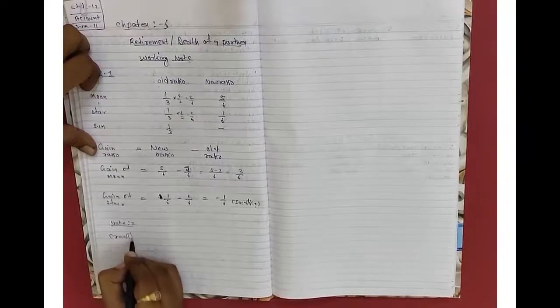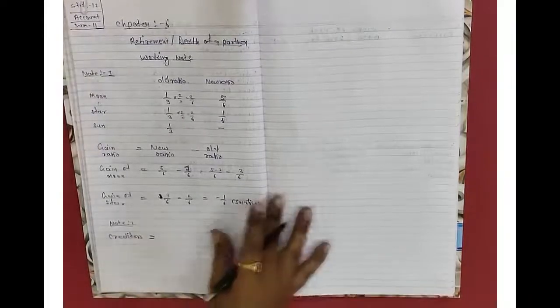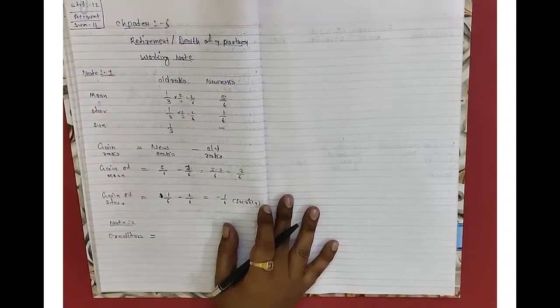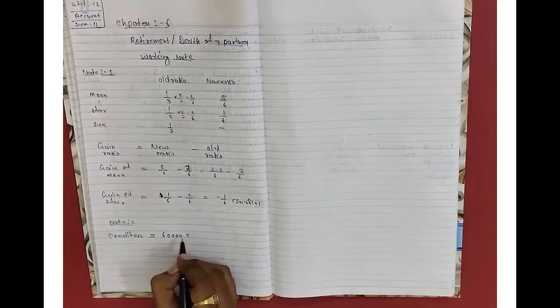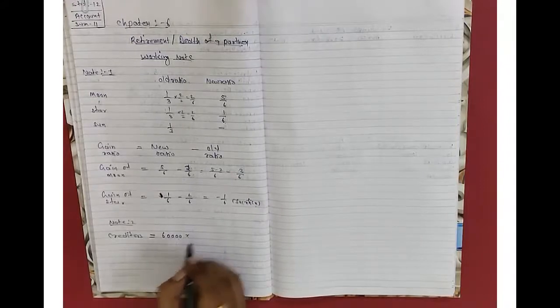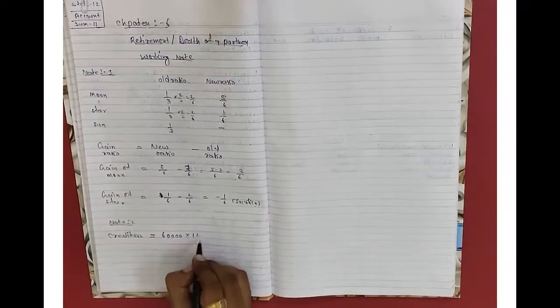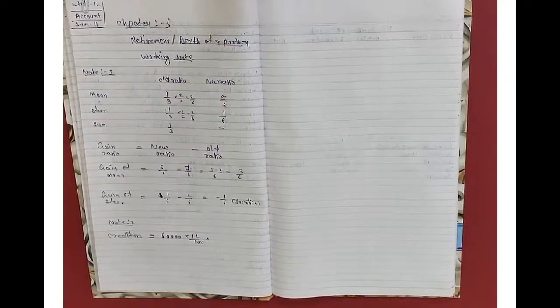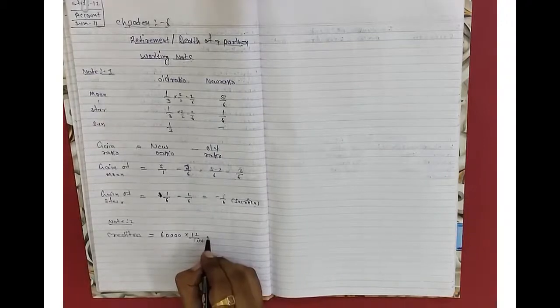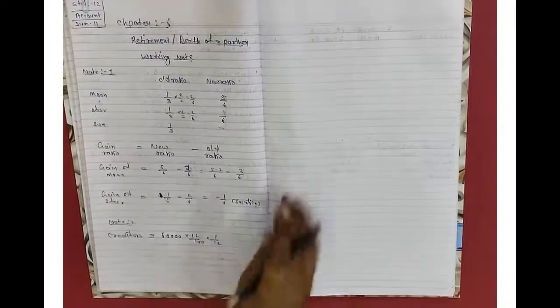Now the total amount of creditors is rupees 60,000. 12% discount on creditors after 1 month, it means 1 by 12.